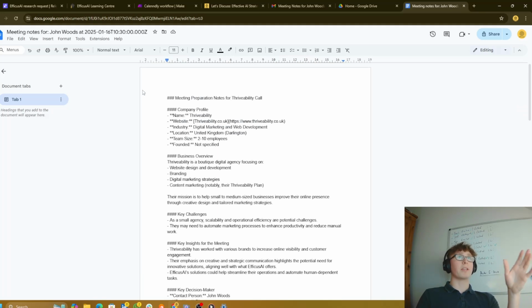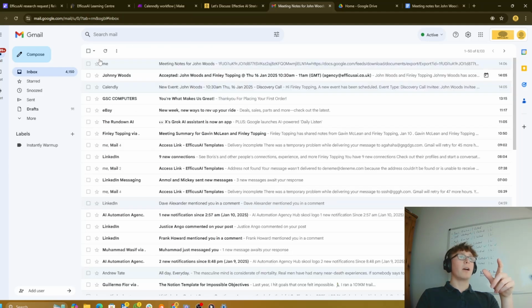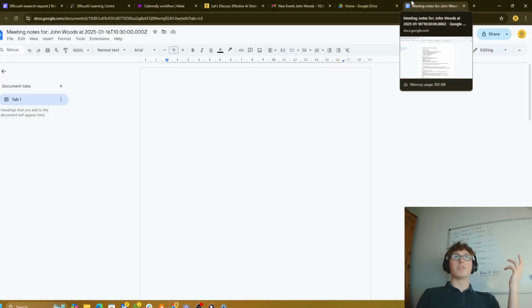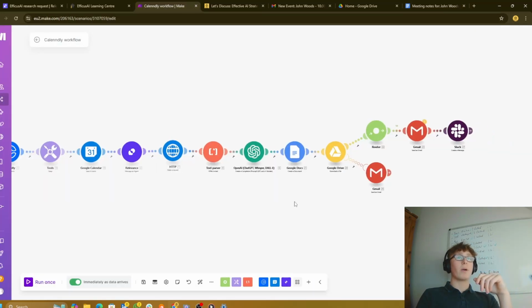So we've got loads and loads of meeting notes, and that goes into Slack. Obviously it was emailed to myself, so I just get that on autopilot. That was 8 minutes ago, and the meeting was booked 10 minutes ago. So 2 minutes after it was booked, I got that information, which is great. So that's basically how it works in a nutshell, and that's how you can go ahead and set it up.